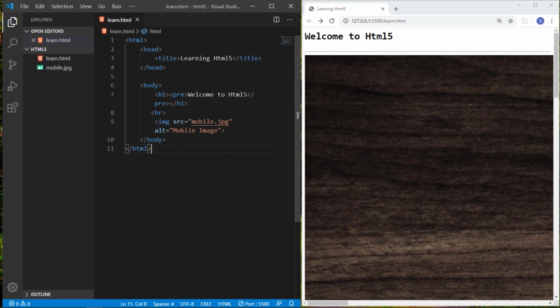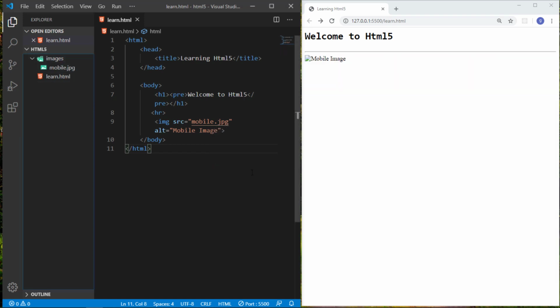And for the source, if you create a folder within this folder, and I name it images, and I put this image in this images folder. Okay, so you can see again it's removed from the web browser, because we have just changed the source path.